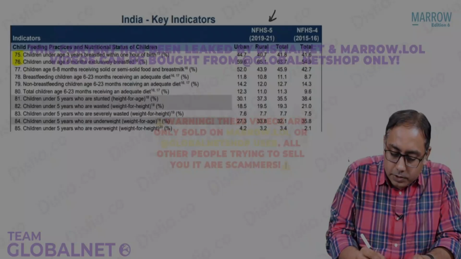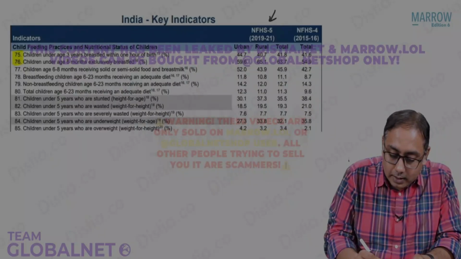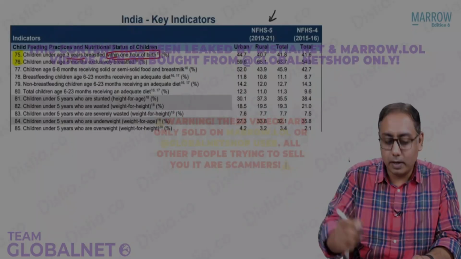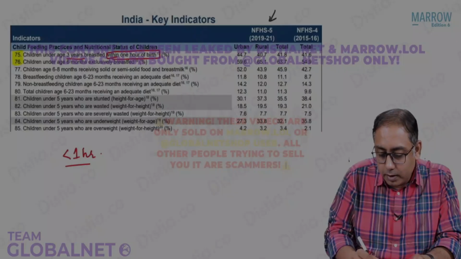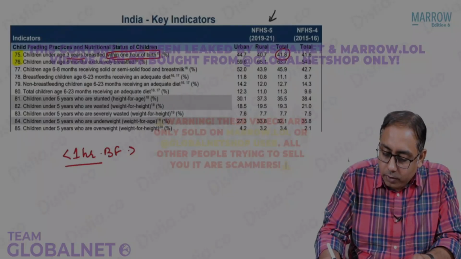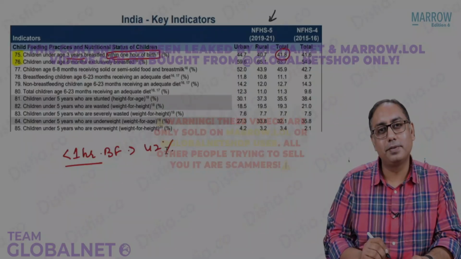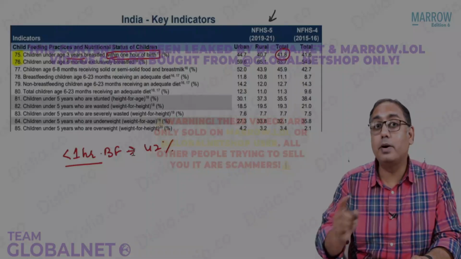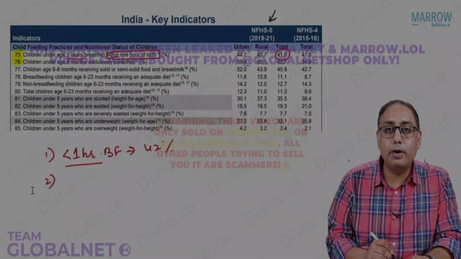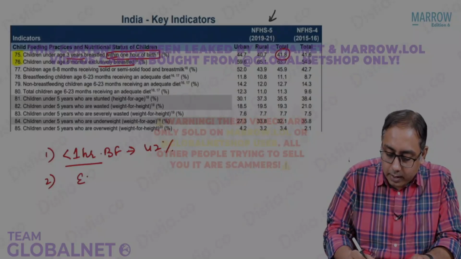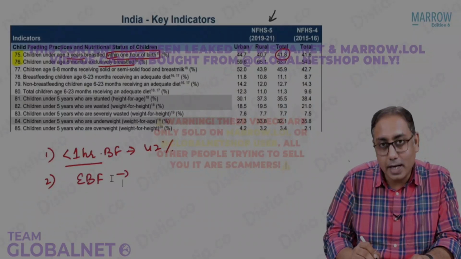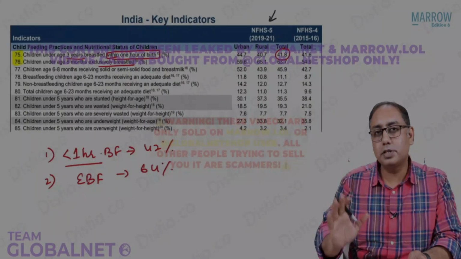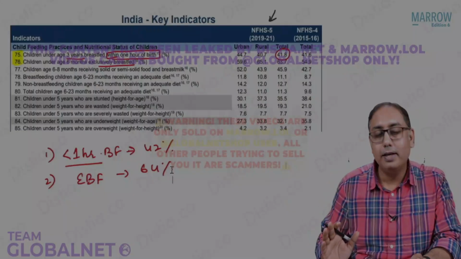If you just look at the point numbers 75 and 76, please note that the NFHS 5 data tells that among children aged less than 3 years, breastfeeding within 1 hour of birth happened in only 42% of the children. That's a bad figure because 60% of the children could not be fed within 1 hour. So that's a bad point. The second bad point is about exclusive breastfeeding. Can you believe that the exclusive breastfeeding status in India is only 64%? That means the remaining 36% are not having exclusive breastfeeding in India.